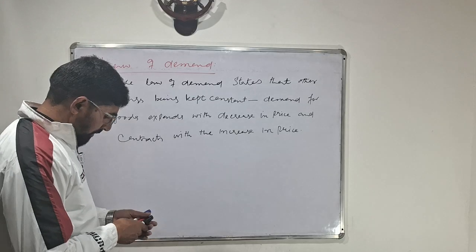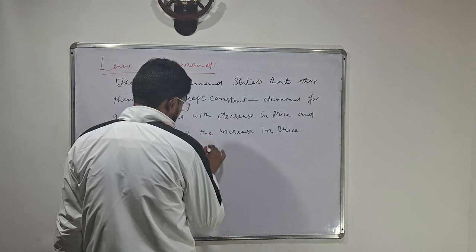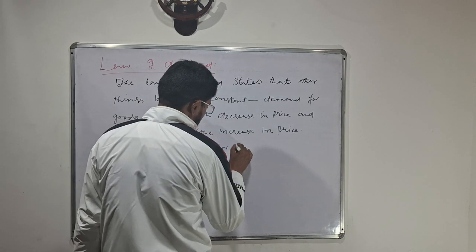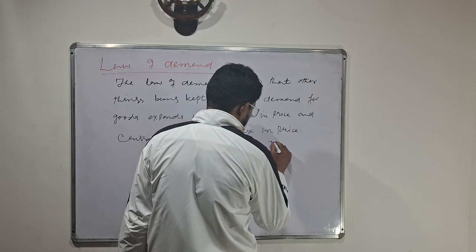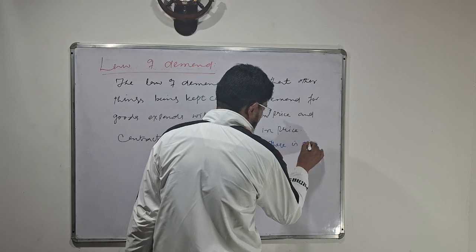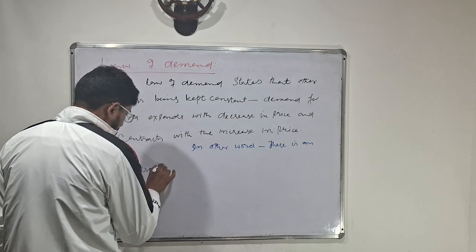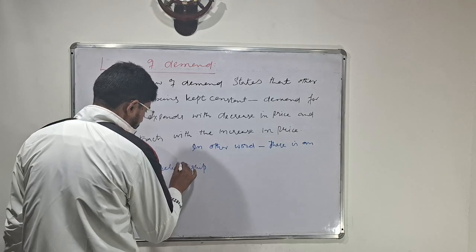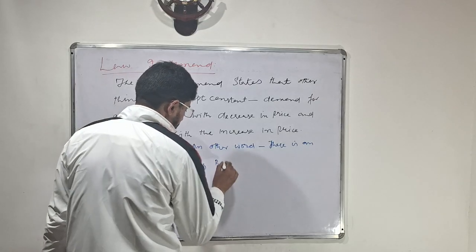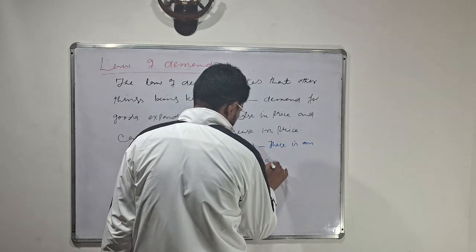We can write it in other words. In other words, we can say there is an inverse relationship between price and quantity demand.